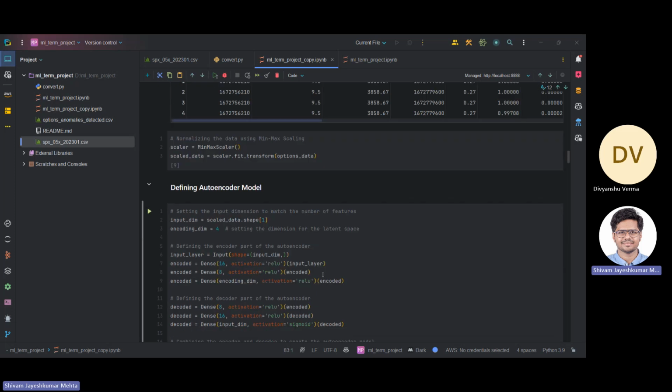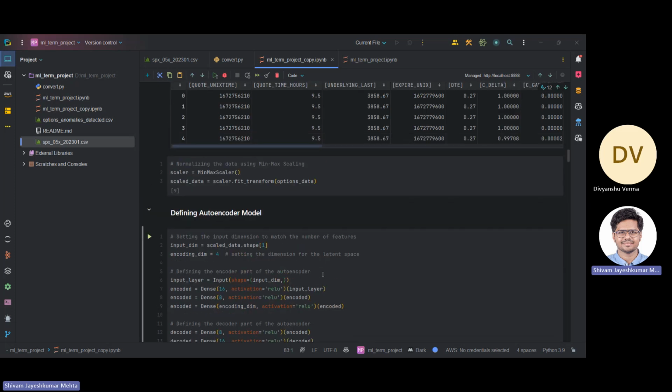And let's move forward with the model building. To develop the unsupervised deep learning model, we will be using an autoencoder model for the use case, where we will be creating neural networks in which the autoencoder model learns to compress data into lower dimensional latent space and then reconstruct it back to its original dimension.